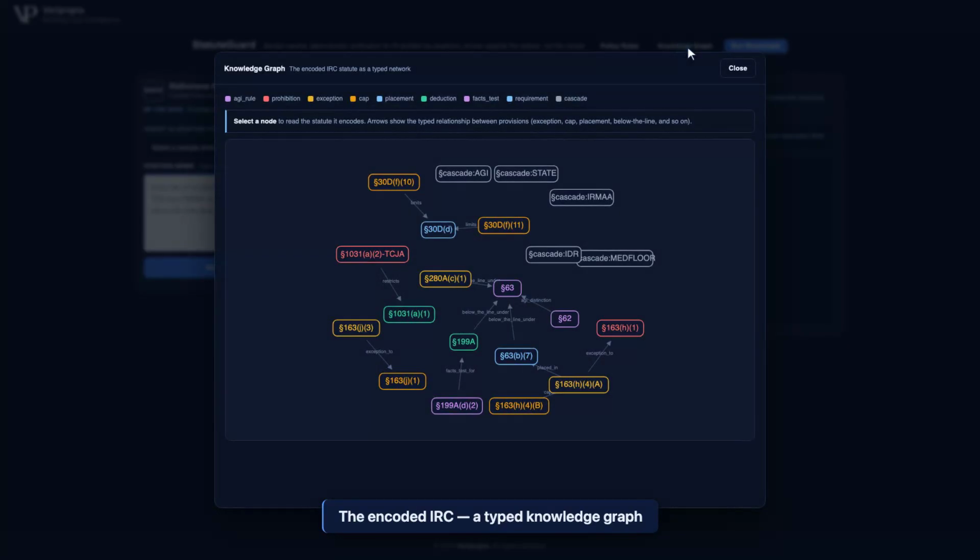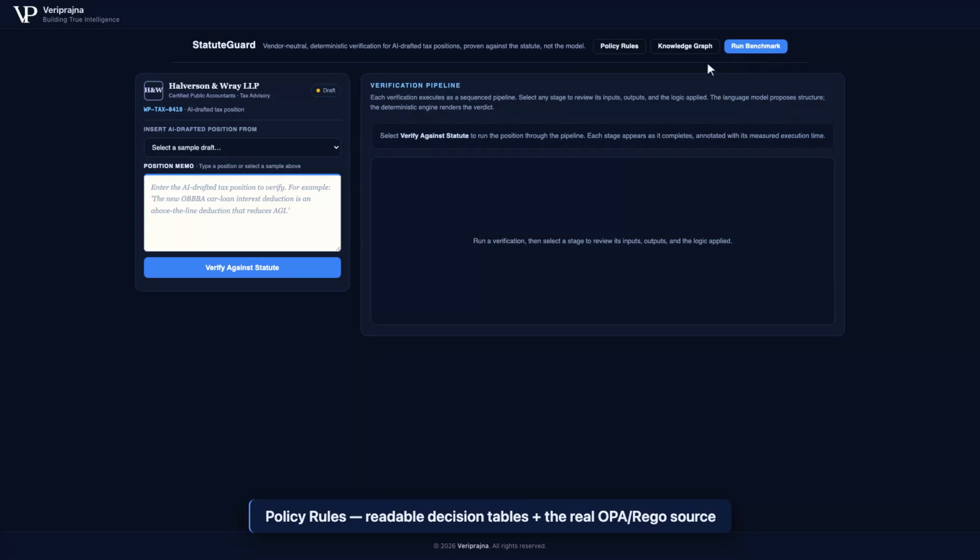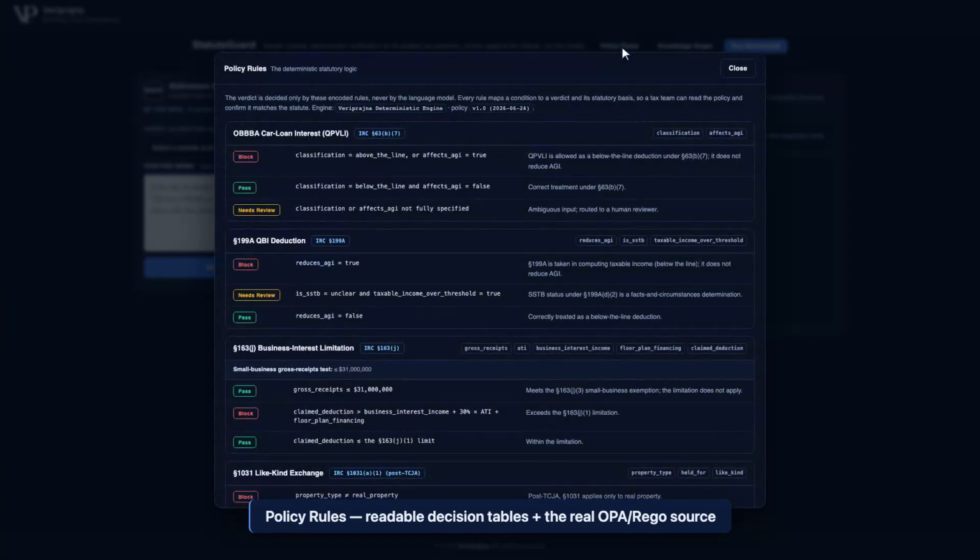Before proving any position, look at what StatuteGuard actually knows. The statute itself is encoded as a typed knowledge graph. Provisions are the nodes. The arrows carry the legal relationship between them: exception, cap, placement, below the line. Select any node to read the statute it encodes. In production, this is a Neo4j graph. Here it runs locally. And every verdict comes only from rules a tax team can read.